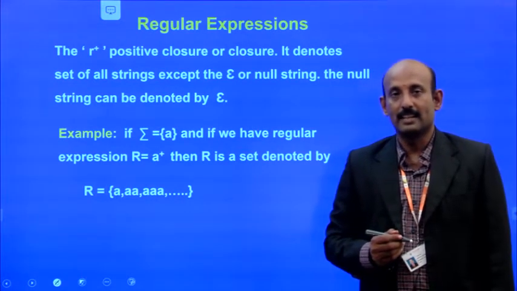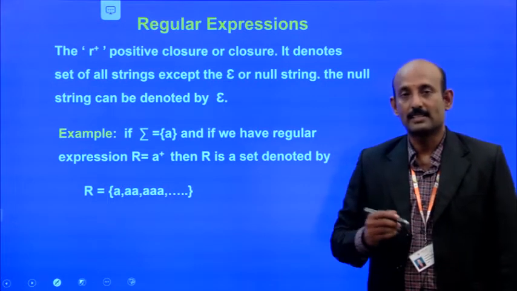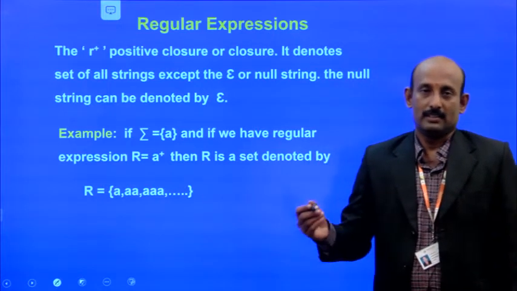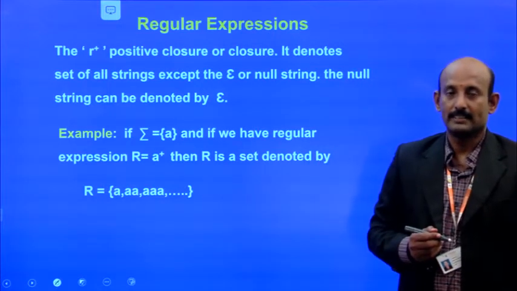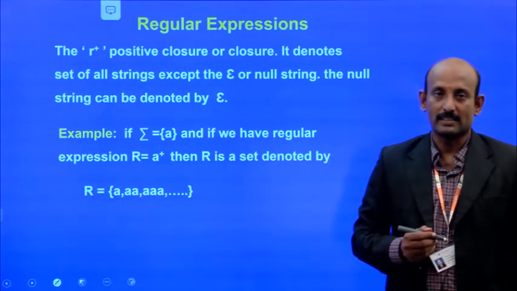So the length of the string is at least 1. It starts with 1 or more occurrences of strings, whereas there is no possibility of empty strings.